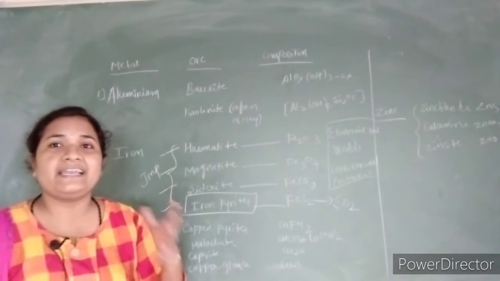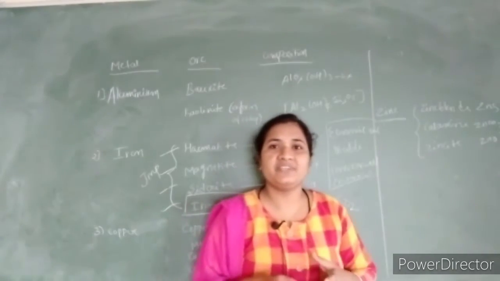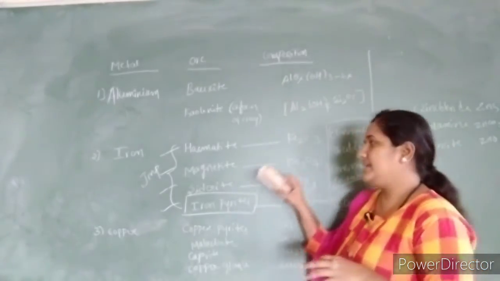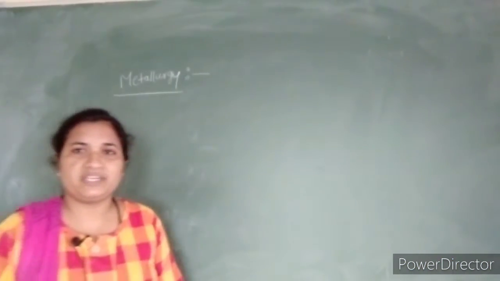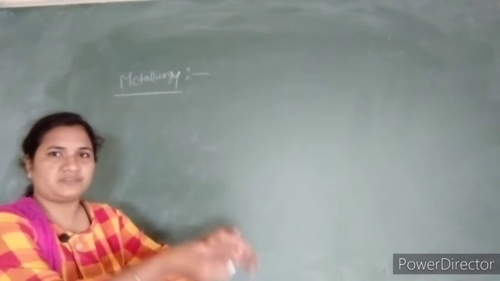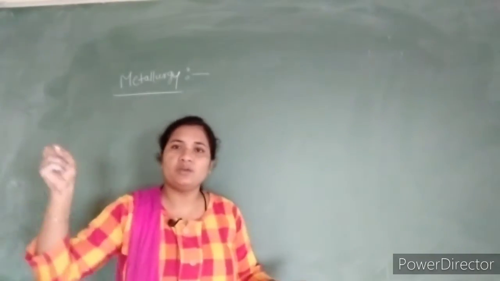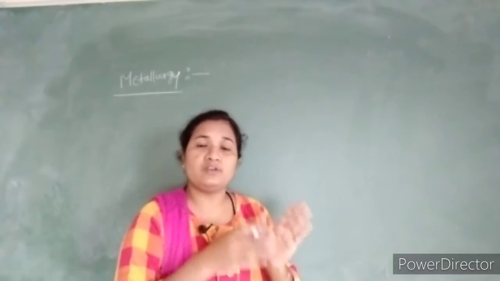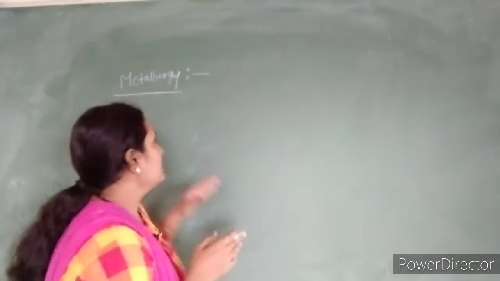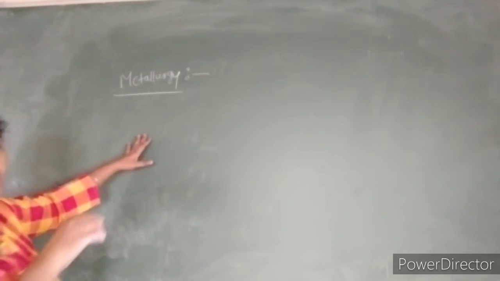Now how can we extract the metals? If we do the scientific extraction by using some technologies, then it is called metallurgy. We have different kinds of ore for different metals. We are not able to extract metal simply from the ore. We have to follow certain technologies as well as methods for the extraction of metals. So now we can define metallurgy as the scientific and technological process